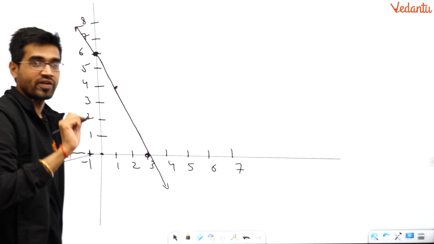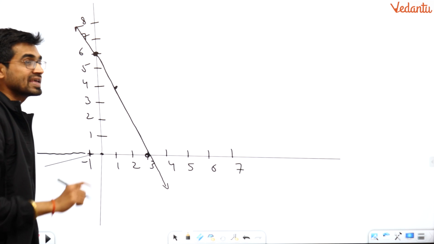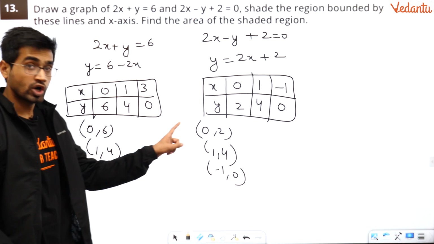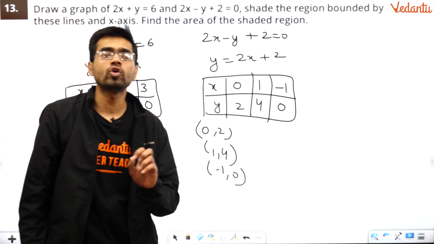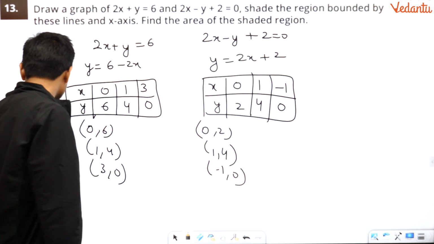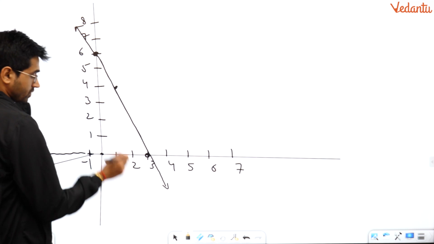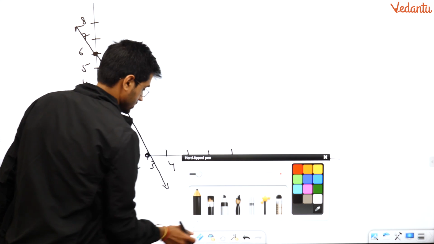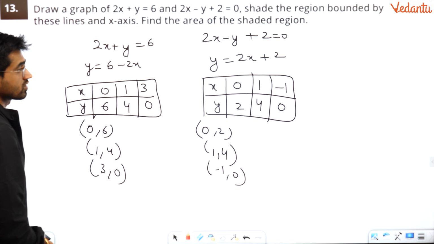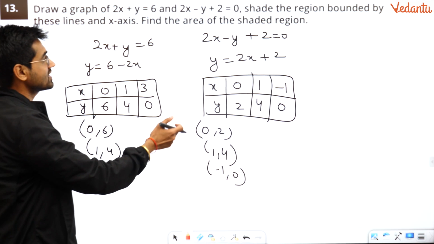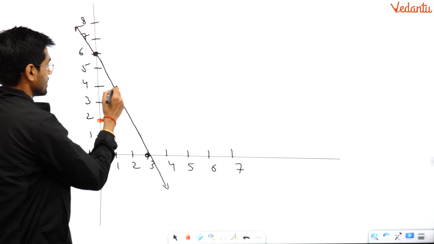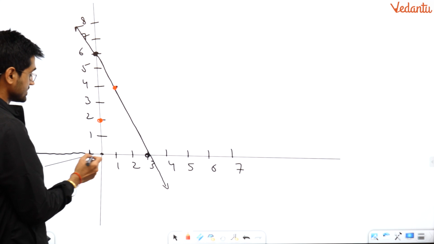You should feel perfect every time. You have got the first line. You need the next points. Oh, sorry: (0, 2), (1, 4), (-1, 0). I have told you I will go slow, I cannot move fast in this way. What was the value before? (1, 4) is the same. That's good. (1, 4) and (-1, 0) is this point.